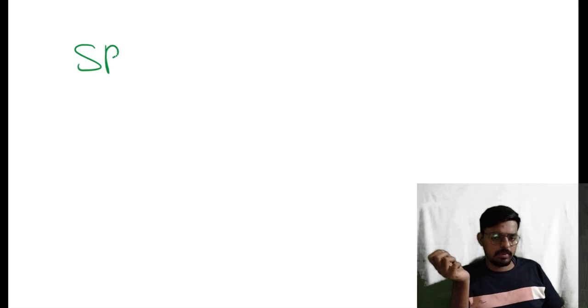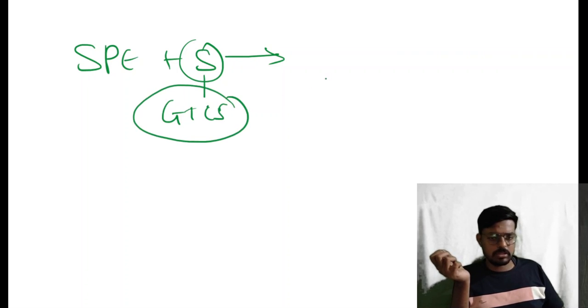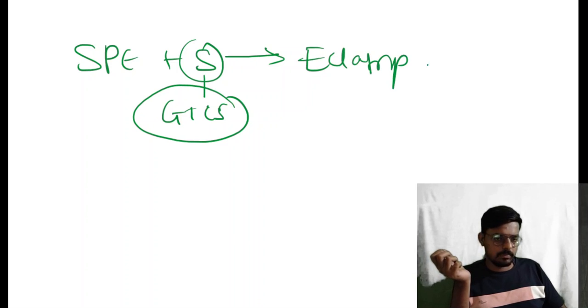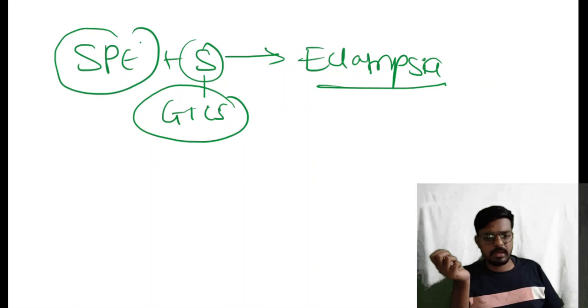So, untreated severe preeclampsia, okay, severe preeclampsia plus seizure, which kind of seizure will we call it? That is the generalized tonic clonic seizure. We call this one eclampsia. Okay. So, the criteria they can ask in the exams: severe preeclampsia plus seizure, that is the generalized tonic clonic seizure, we call this one eclampsia. So that is very important.